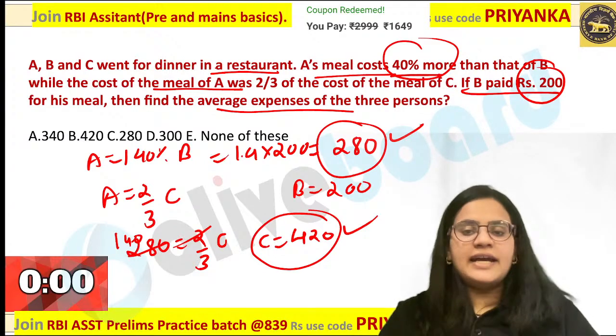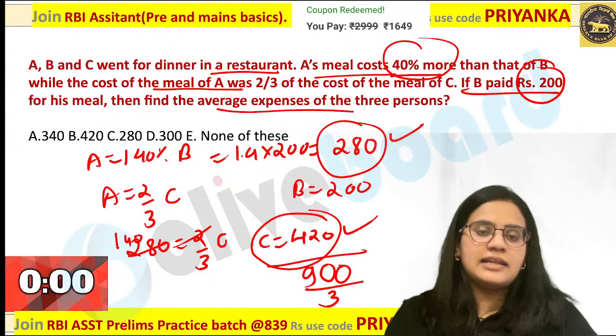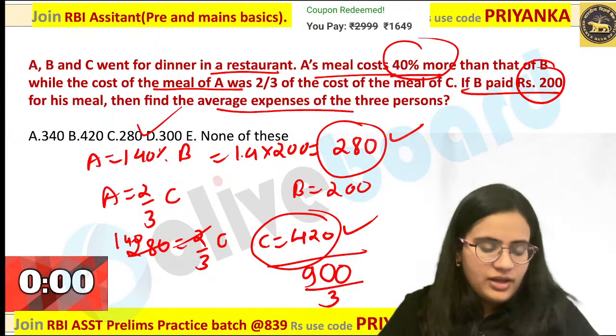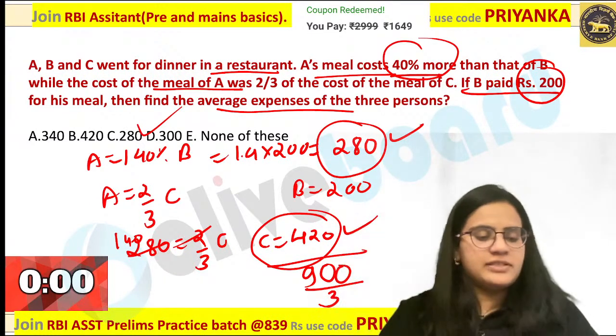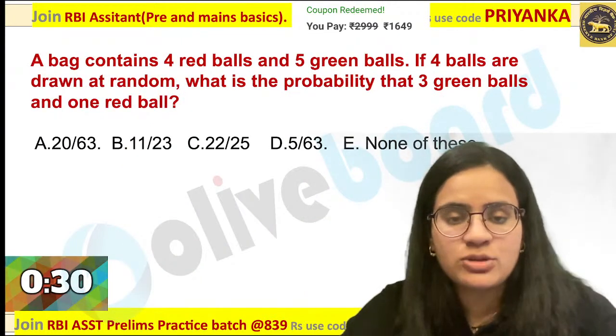What you have to calculate? The average of all the values. You can add all the values over here. That is nothing but 900 divided by 3 will be the value, because 3 quantities are there. So 300 is the perfect answer, guys. Very good. Agastya, Vishwajit, Dhruv, Abhishek, Meena, Sabri, perfect performance. Very good, very good. Everybody is getting it. Let us quickly move on to the next question over here.